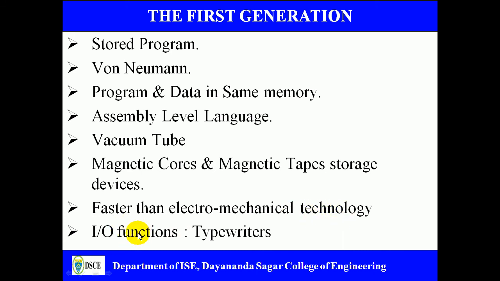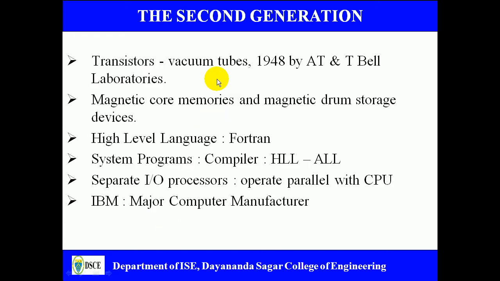And here we are using IO functions as typewriters. Today, wherever you find typewriters, the same keyboard was used for sending the information and getting the result. Okay. Next we have the second generation computers, which use transistors. So transistors were used in the second generation computers. There are no vacuum tubes; all vacuum tubes were replaced with transistors.